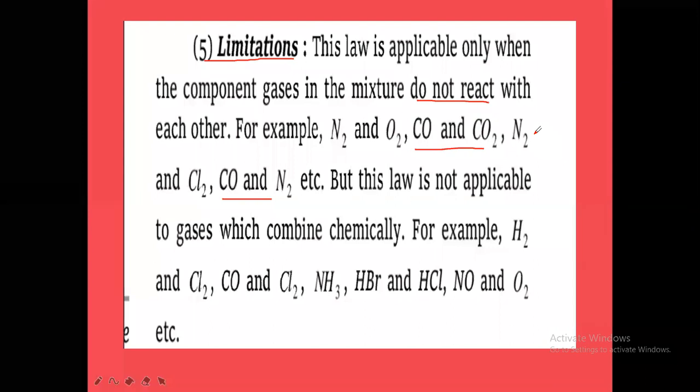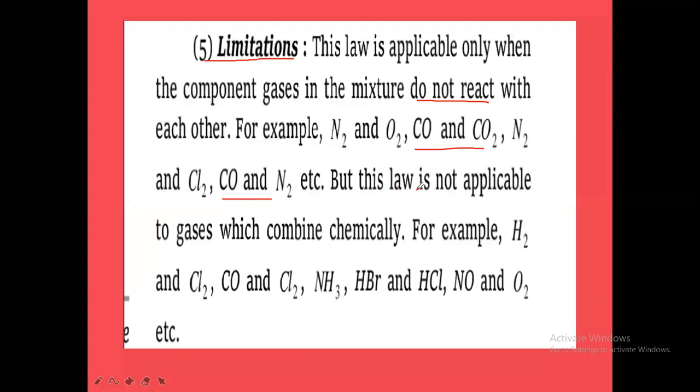They don't react with each other. For these mixtures, Dalton's law is applicable because they are non-reacting gases. So the mixture of CO and CO2 will follow Dalton's law of partial pressure.